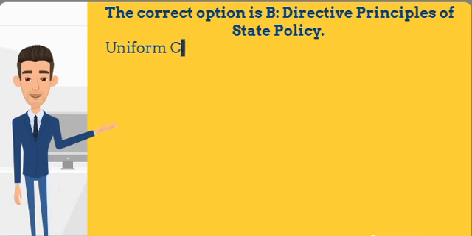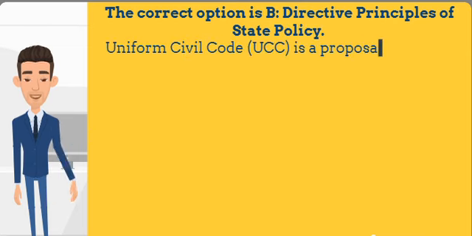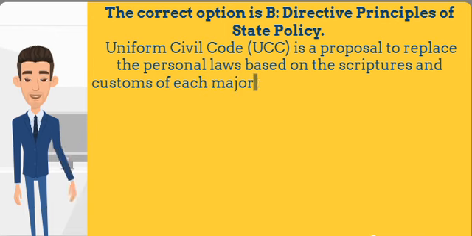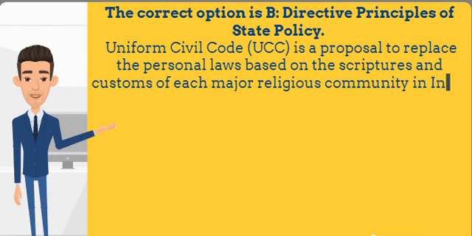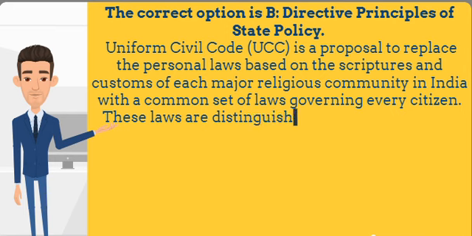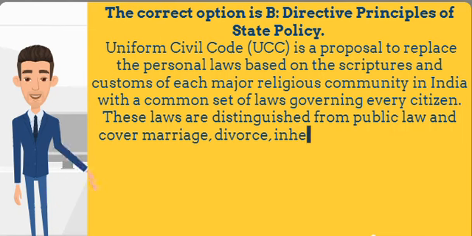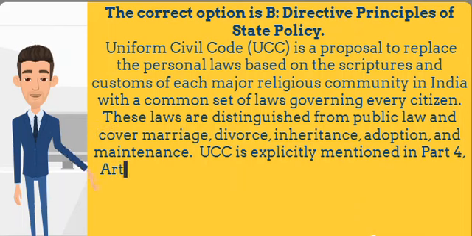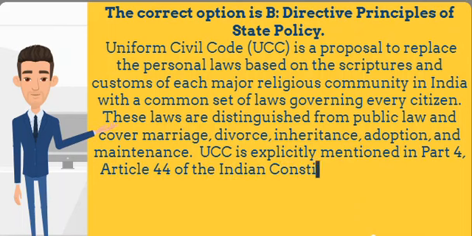Uniform Civil Code is a proposal to replace the personal laws based on the scriptures and customs of each major religious community in India with a common set of laws governing every citizen. These laws are distinguished from public law and cover marriage, divorce, inheritance, adoption, and maintenance. UCC is explicitly mentioned in Part 4, Article 44 of the Indian Constitution, which states, "The state shall endeavour to secure for the citizens a uniform civil code throughout the territory of India."